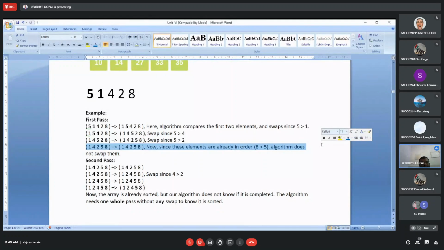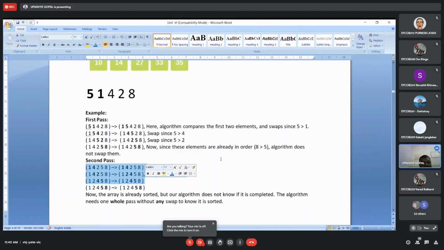Again, you can observe in this case that in the first pass, the resultant elements are not in sorted order. So we require a second pass, and with that second pass, we can rearrange the elements using the two basic functions: first comparison and then swap. Like this, you can get the result.